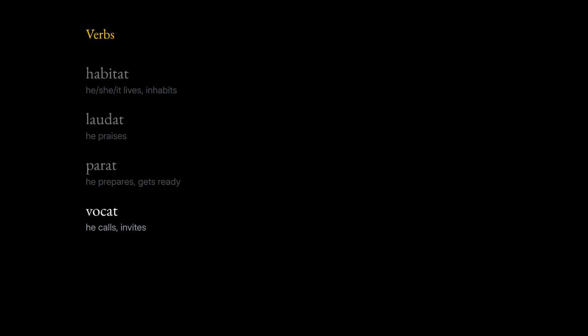Now 4 new verbs, each one person singular. Habitat. He, she, or it lives or inhabits. Laudat. He praises. Hear it in the English word laud. Parat. He prepares or gets ready. Vocat. He calls or invites. Think of vocation. And 3 short words you will need. Ad. To, toward, used with the accusative for motion toward. Deinde. Then, next. Ubi. Where.